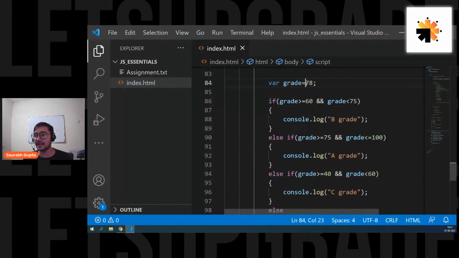Now I have 78, right? So 78 is greater than 60. Perfect, that means this will be true. And grade should be less than 75. No, 78 is not less than 75.